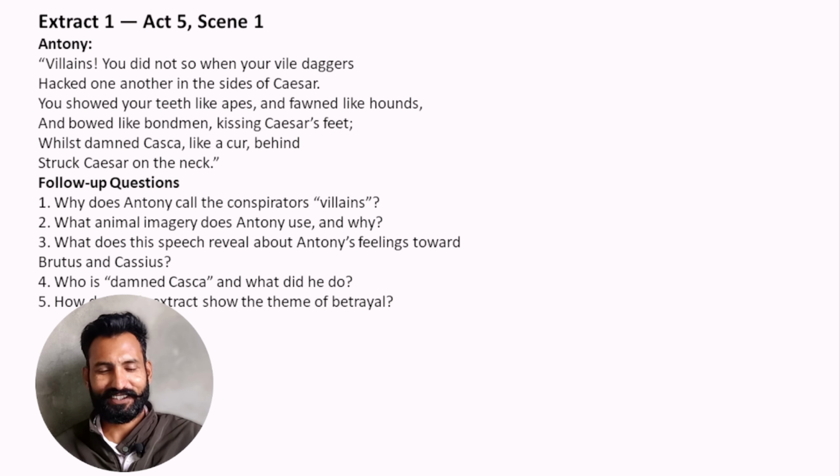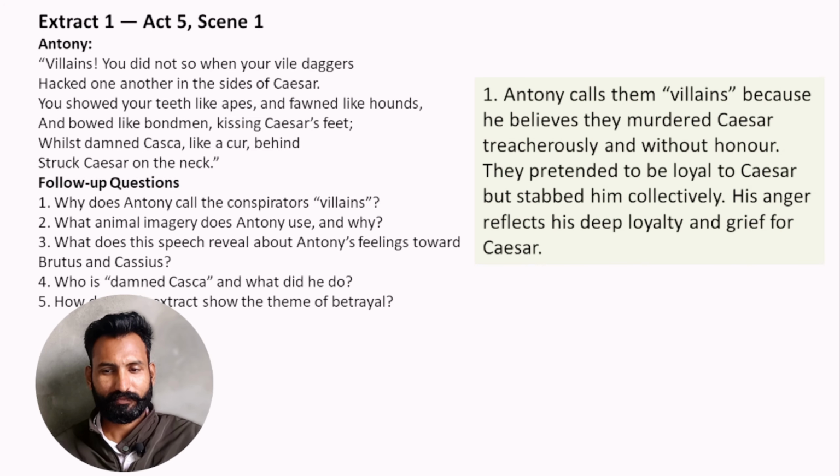So let's start. First extract question: why does Antony call the conspirators villains? Antony calls them villains because he believes that they murdered Caesar treacherously and without honor. They pretended to be loyal to Caesar but stabbed him collectively. So his anger reflects his deep loyalty and grief for Caesar.